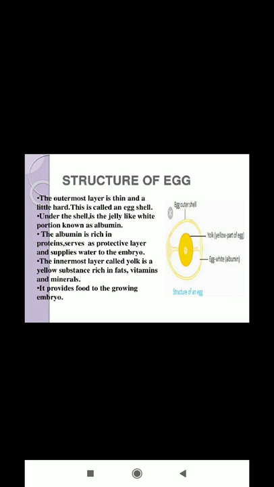A white substance between the outer shell and the egg yolk is called albumin or egg white. Albumin protects the developing embryo and provides it with water. When the baby bird is fully developed, it breaks out of the egg. The breaking out of the baby bird from the egg is called hatching.